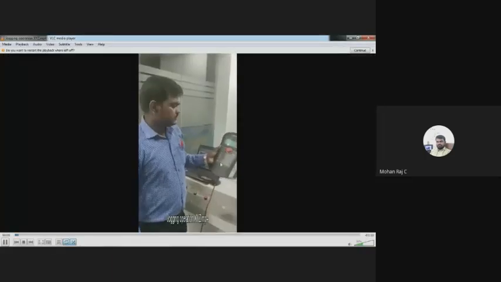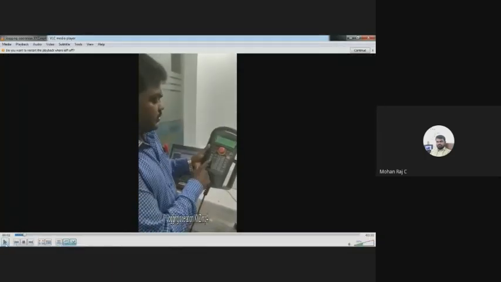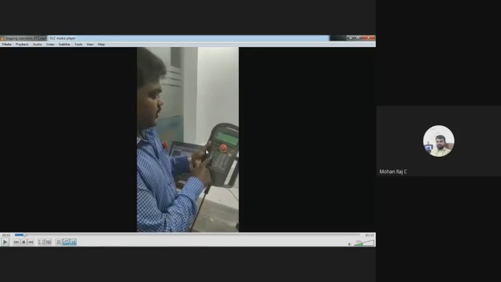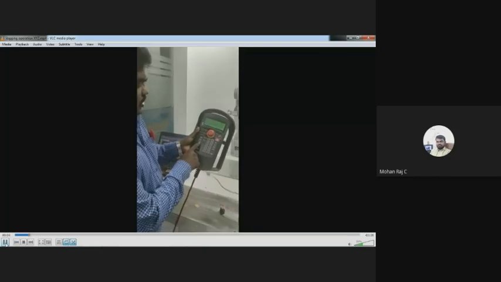So right now I am showing only in the Cartesian form. This is the teaching pendant, and with the help of this button I am going to jog my robot. Initially you have to press jog. It will ask what type of mode, right? It will ask you to choose the mode of operation.